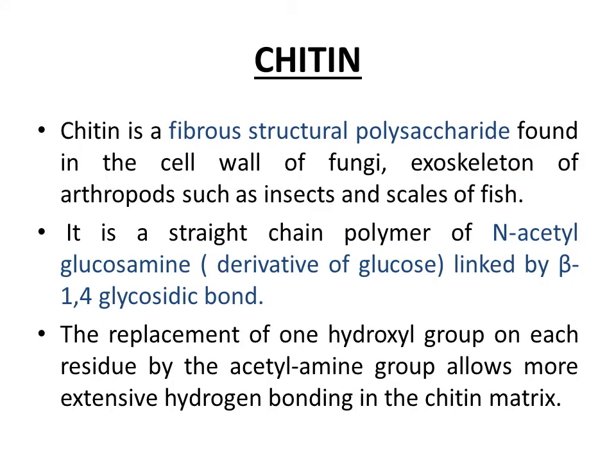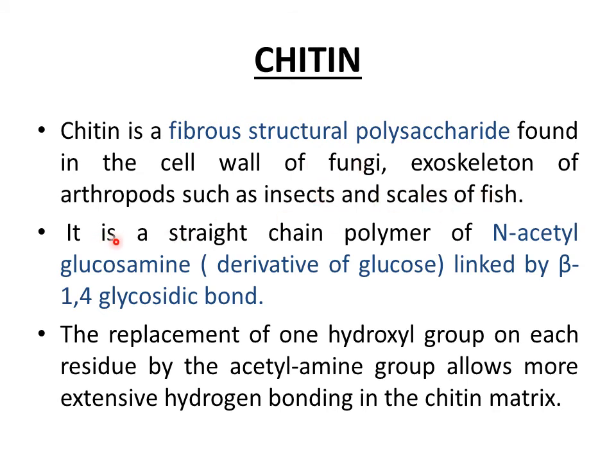Now we are going to discuss another polysaccharide known as chitin. You can pronounce it in more than one way, but I am going to pronounce it as chitin. Chitin is a fibrous structural homopolysaccharide found in the cell wall of fungi, the exoskeleton of arthropods such as insects, and the scales of fish. So chitin performs structural functions in fungi, insects, and fish.